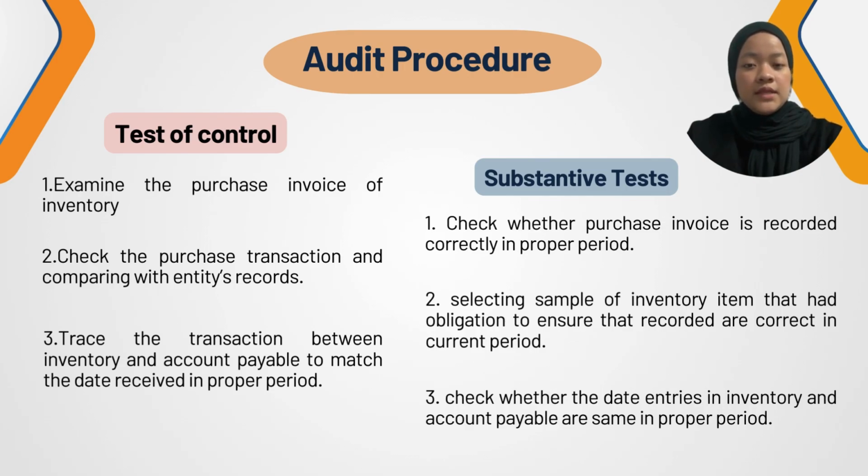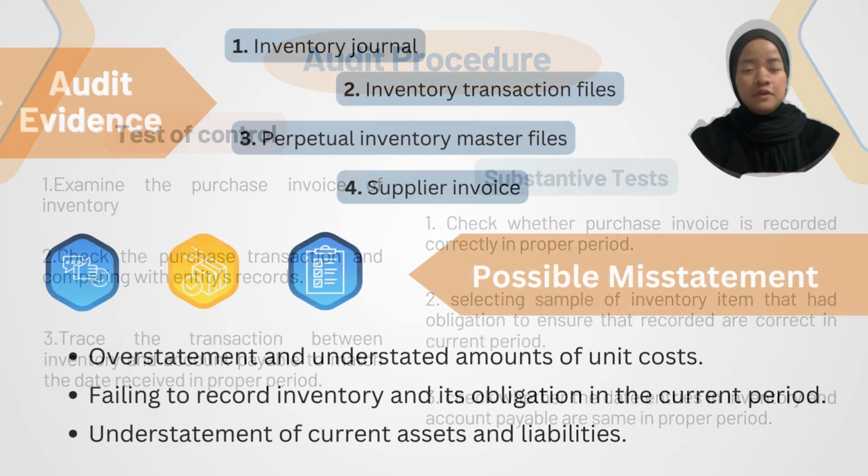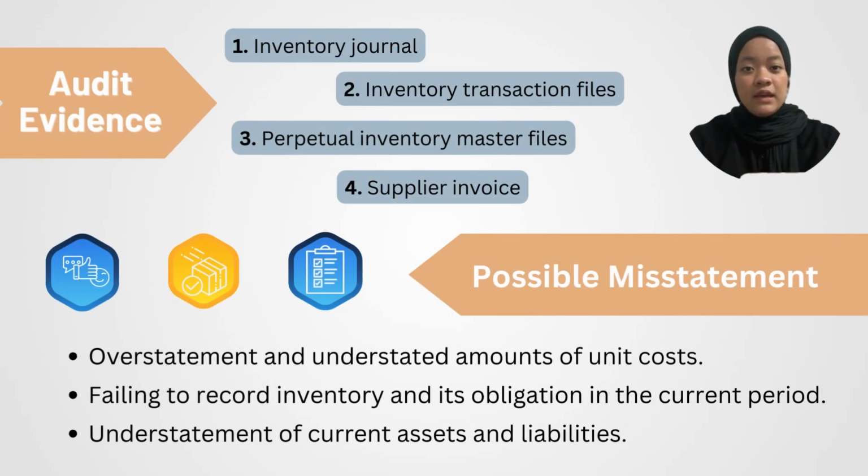For substantive test, first, check whether purchase invoice is recorded correctly in proper period. Second, selecting sample of inventory item that had obligation to ensure that recorded are correct in current period. Third, check whether the date entry in inventory and account payable are same in the proper period. The audit evidence is inventory journal, inventory transaction files, perpetual inventory master files, and supplier invoice.